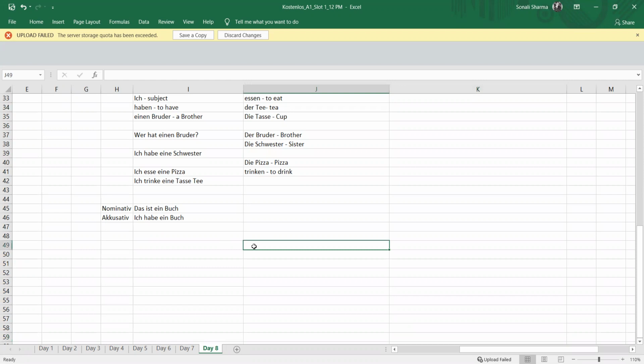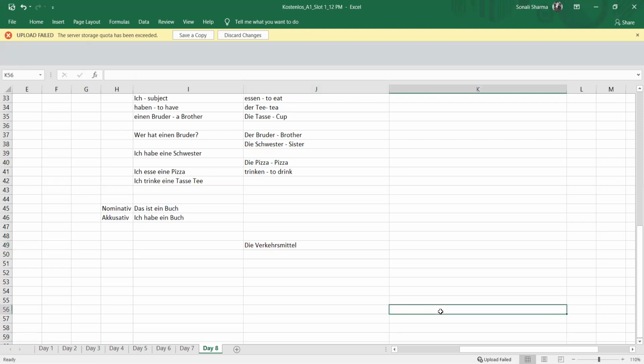First, let us know the meaning of transportation. So die Verkehrsmittel. Die Verkehrsmittel.